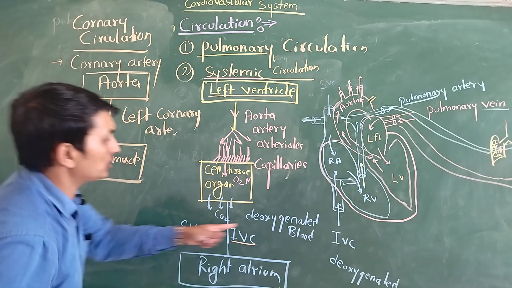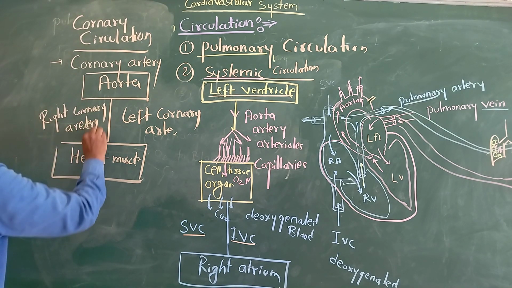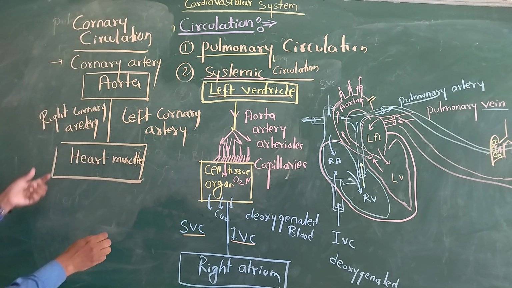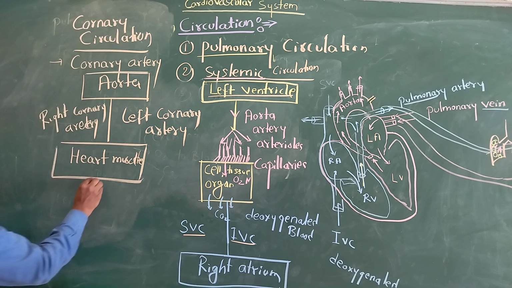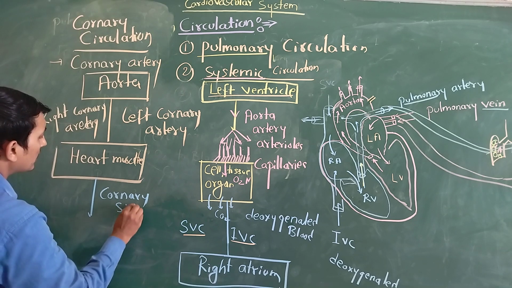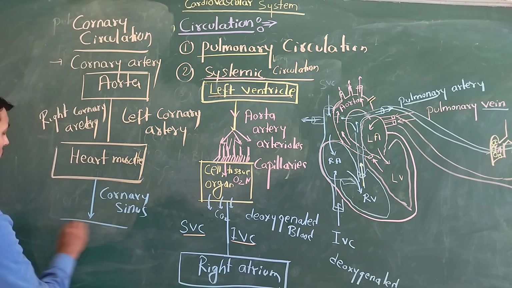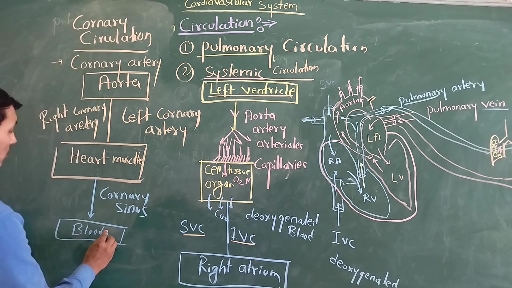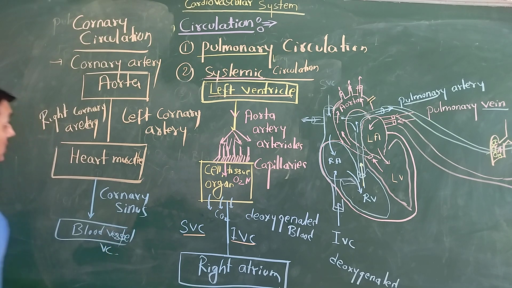Once the blood becomes deoxygenated, it is collected by the superior vena cava and inferior vena cava. Now what will happen? Coronary arteries are mainly supplying oxygenated blood to the heart muscle. Once the blood becomes deoxygenated, which blood vessel collects this deoxygenated blood from our heart? We have the coronary sinuses. These are the blood vessels which collect deoxygenated blood from our heart muscle. At last it gives to our blood circulation, mainly the vena cava, toward the right atrium. So this is called the coronary circulation.